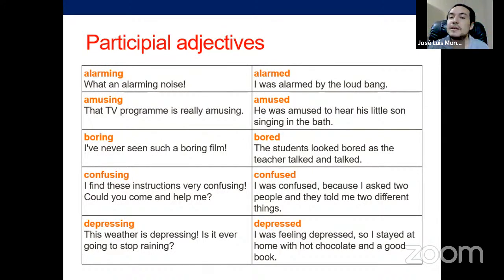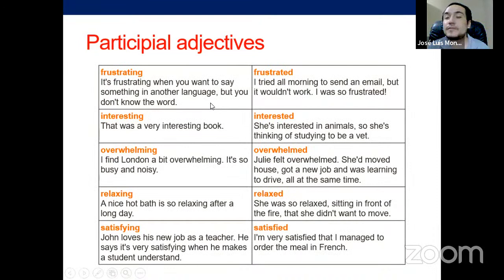Okay, now it's good. Again, close to entertained, to have some fun in a certain way because you enjoy something. That's something amusing that is going to produce you to be entertained. And that's positive in a certain way. Boring, we know. Confusing also is very common, and depressing. Okay, we got those. So let's keep going. In the next, we got frustrating, also very common. Interesting as well, we read that.